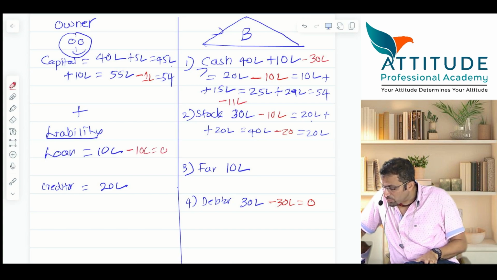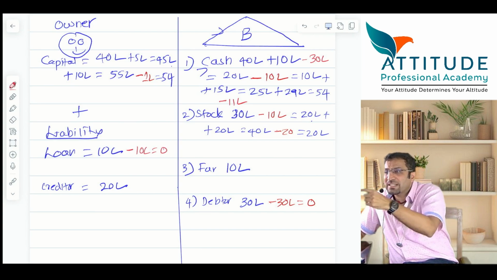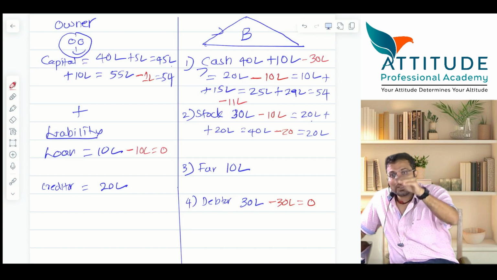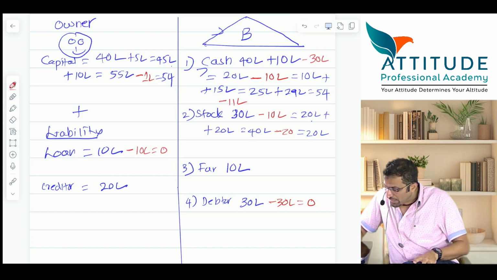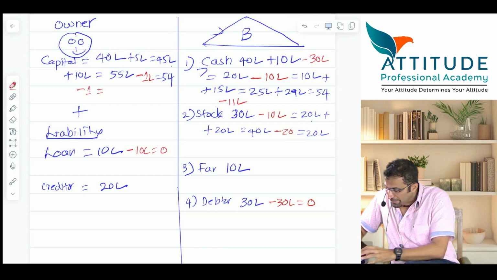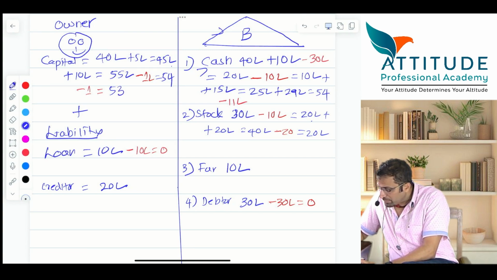Minus 10 lakhs. This becomes what? 0. 1 lakh is interest. Interest is a revenue expenditure. What expenditure? And this will reduce profits. If profit reduces, what will reduce? Capital reduces. So this will be minus 1 here. Now capital becomes how much? 53. Liability, now this has become 0. Creditors is 20. It is equal.